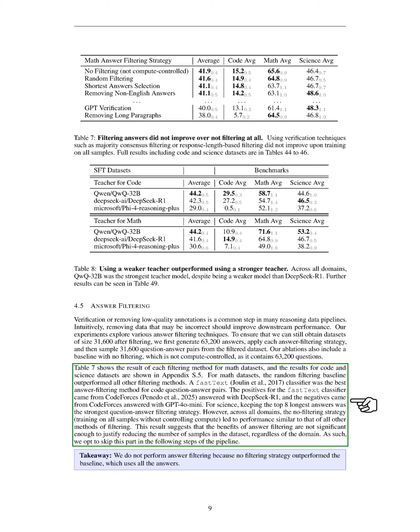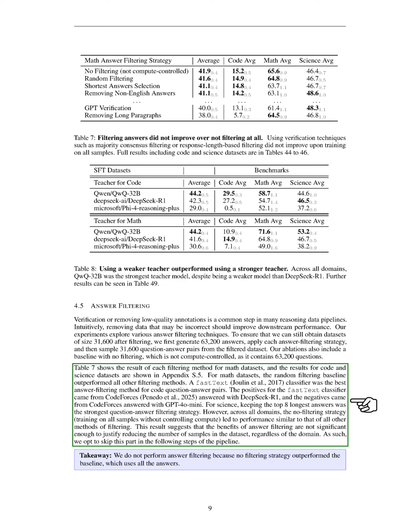For code question-answer pairs, the fastText classifier was the most effective filtering method, using positive examples from Codeforces answered with DeepSeek R1 and negative examples from those answered with GPT-4o Mini. In science, retaining the top 8 longest answers proved to be the best filtering strategy. However, across all domains, the no-filtering approach yielded performance similar to that of the filtering methods, suggesting that the advantages of filtering do not justify reducing the dataset size.